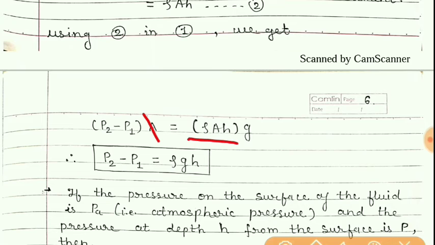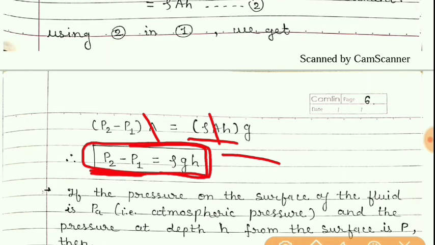Now on both sides the cross section area cancels out and we get the difference in pressure, that is P2 minus P1, is equal to rho gh. So it is clear that as we go to some depth, the pressure will increase and that pressure can be given by rho gh.